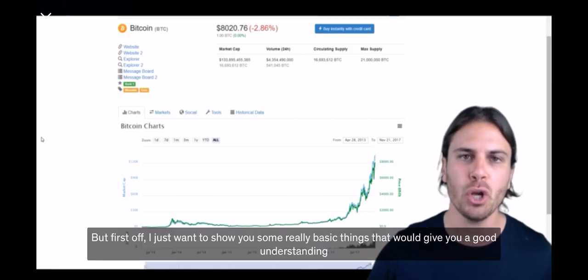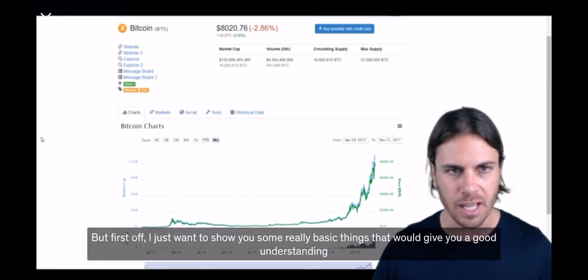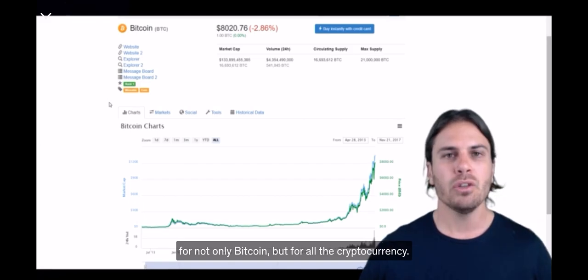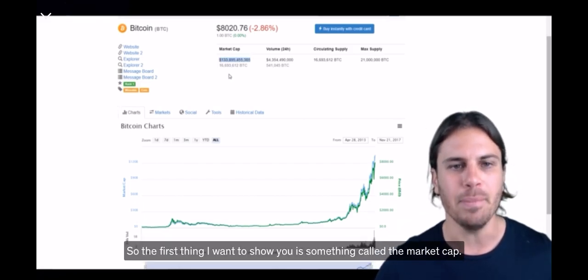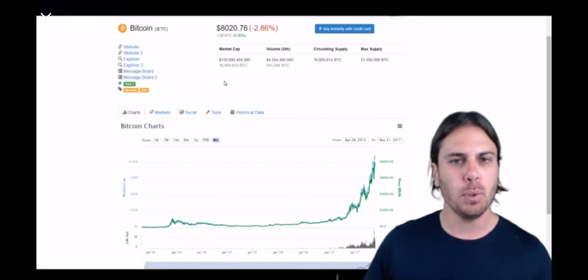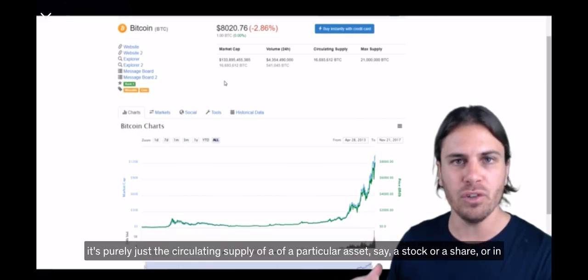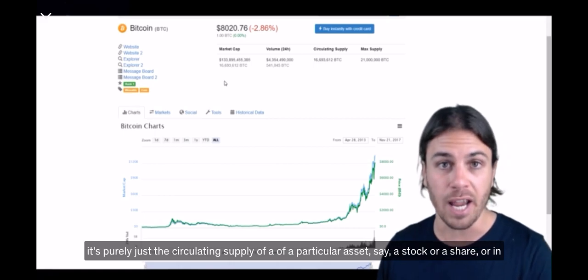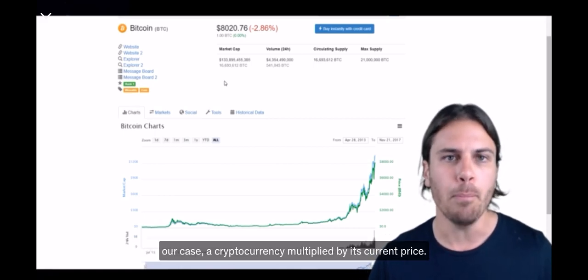But first off, I just want to show you some really basic things that will give you a good understanding for not only Bitcoin, but for all the cryptocurrencies. So the first thing I want to show you is something called the market cap. Now, what the market cap actually is, and this is a term that's used in the stock market a lot, is it's purely just the amount of circulating supply of a particular asset, say a stock or a share, or in our case, a cryptocurrency, multiplied by its current price.